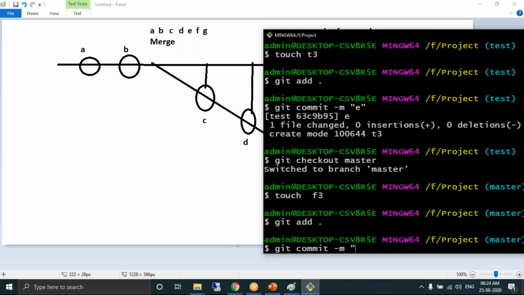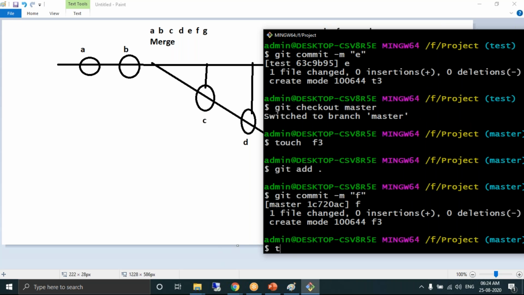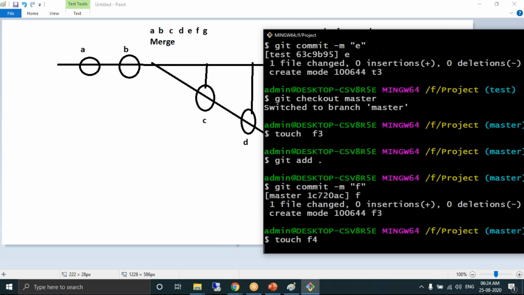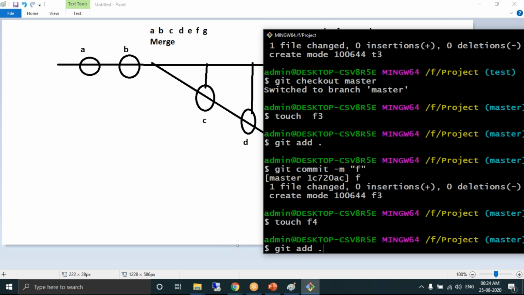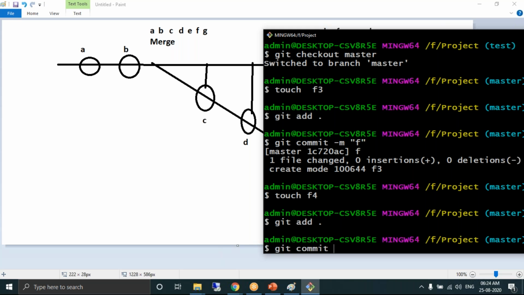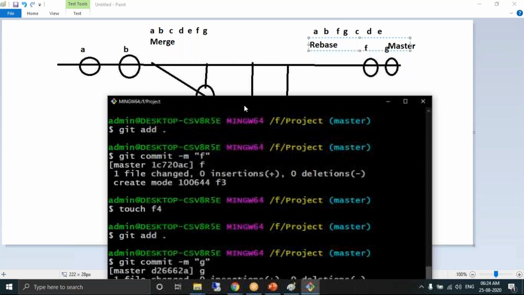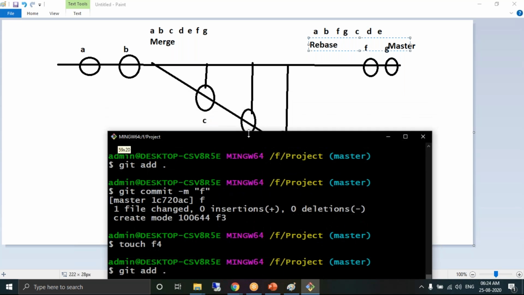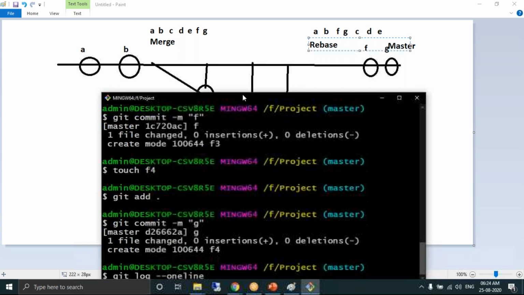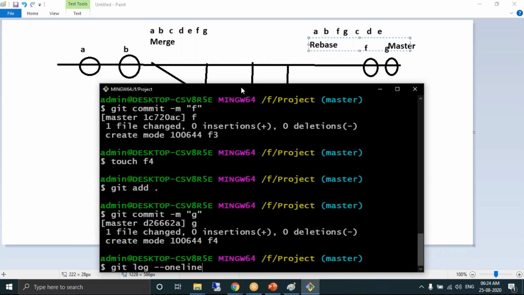F commit. G commit. Git log here. I want to see it in one line. How many commits do you get?